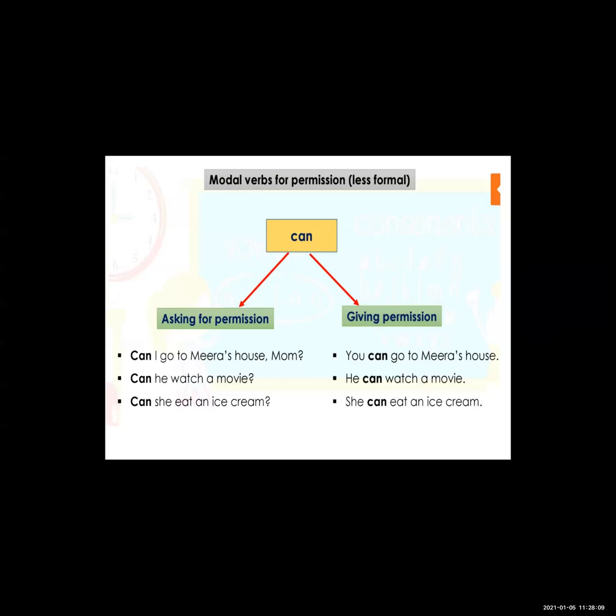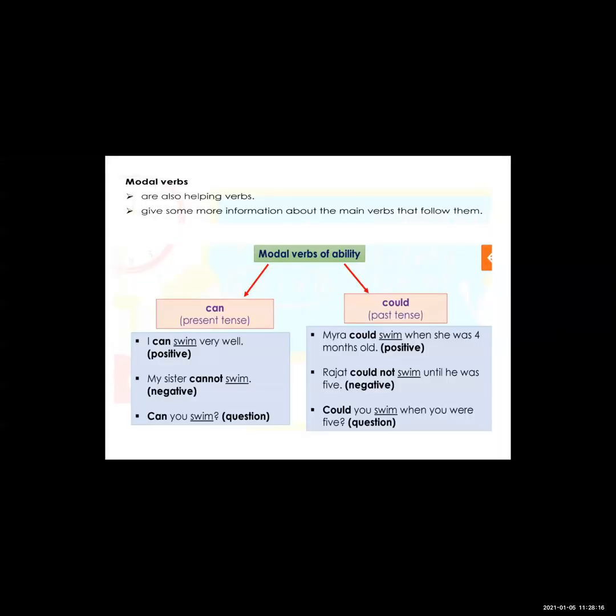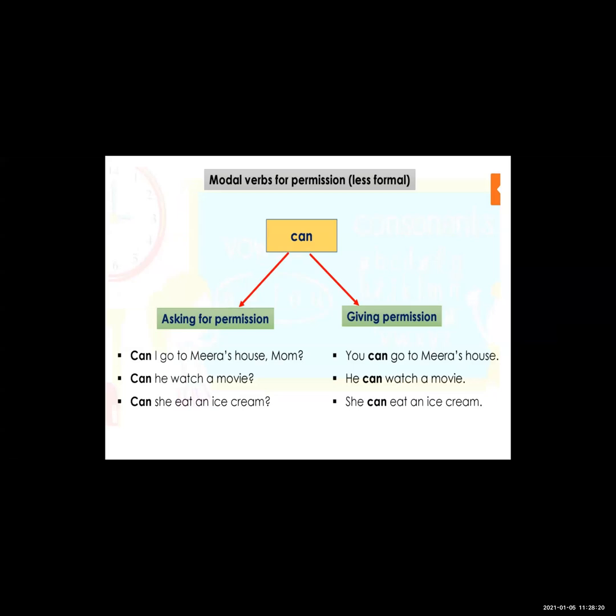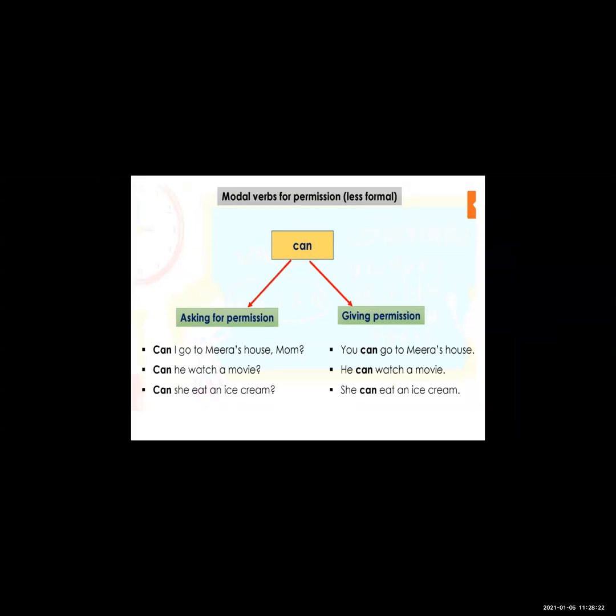See, modal verb of permission, less formal. See here, you can use can for asking permission and giving permission also, but it is a less formal modal verb.